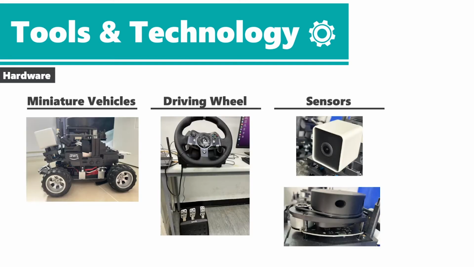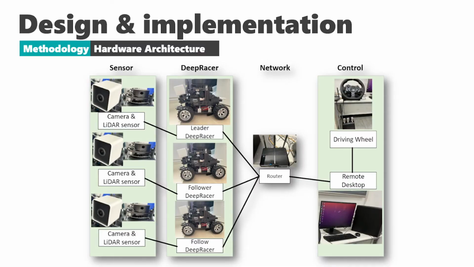These are the hardware components of this system. At least two DeepRacers are used to perform a platoon. A driving wheel is used to remote control the leader DeepRacer, and all DeepRacers have been installed with a USB camera and LiDAR sensor. This is the overview of the hardware connection.